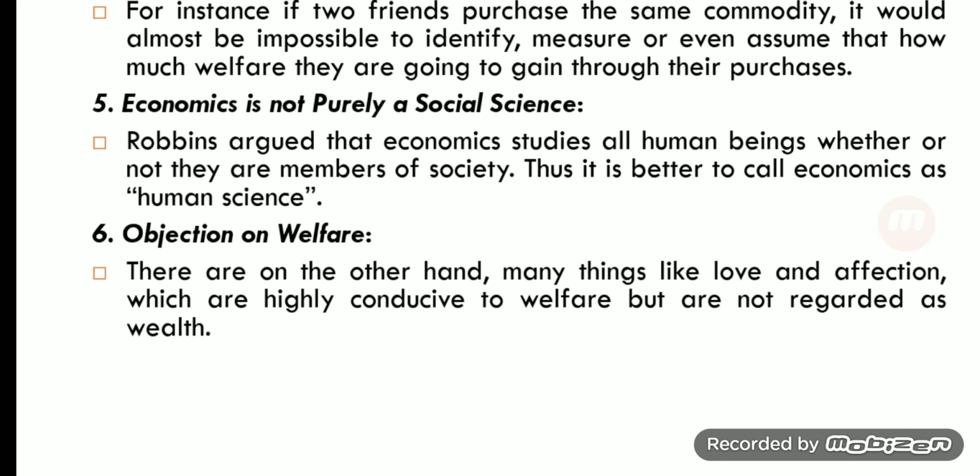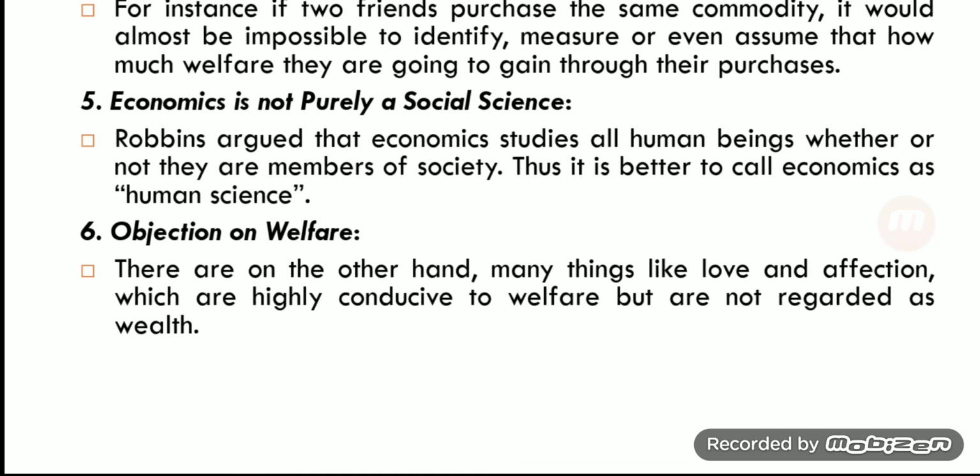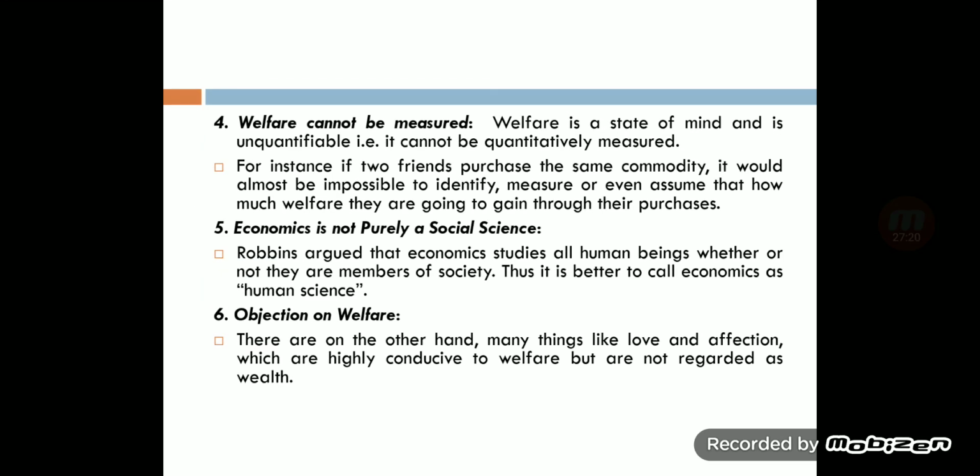There is a compulsory requirement of love, affection, friendship, trust, integrity, honesty for happiness, but they are not regarded as wealth. So this is the limitation.